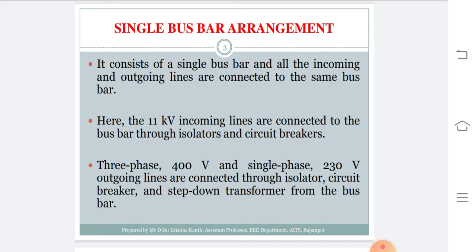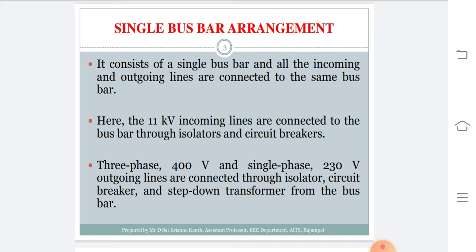in quantity, and both the incoming line as well as the outgoing lines are connected to the same bus bar. Suppose the incoming line may be an 11 kV line which is connected to the bus bar through some isolators and circuit breakers, whereas the outgoing line is at a step down level of voltage, which is 400 volts for a 3 phase AC system or 230 volts for a single phase AC system, and this outgoing line is connected through an isolator, circuit breaker and a step down transformer.